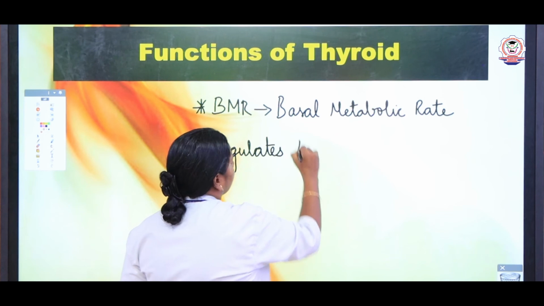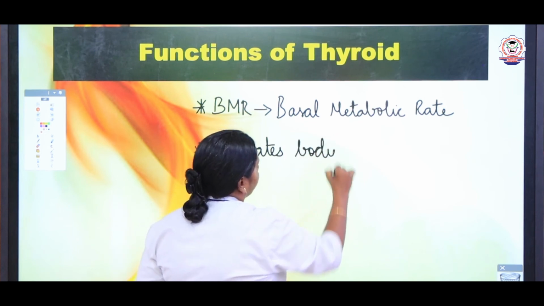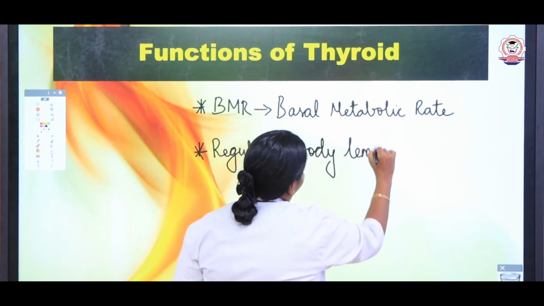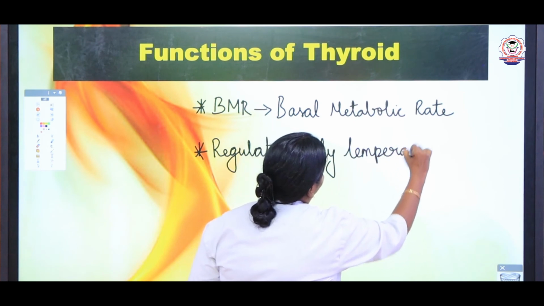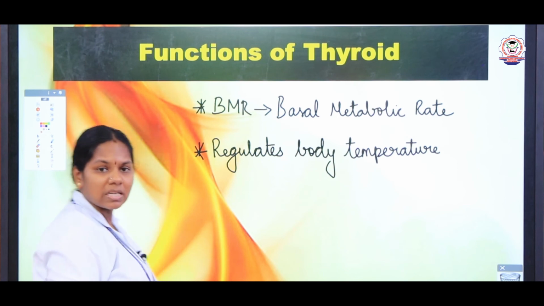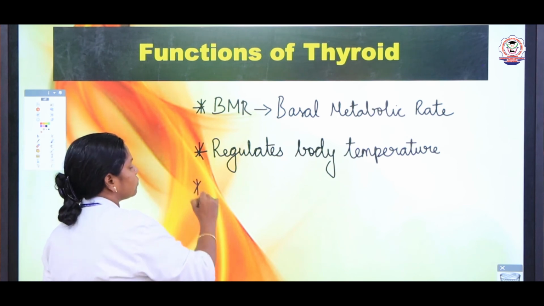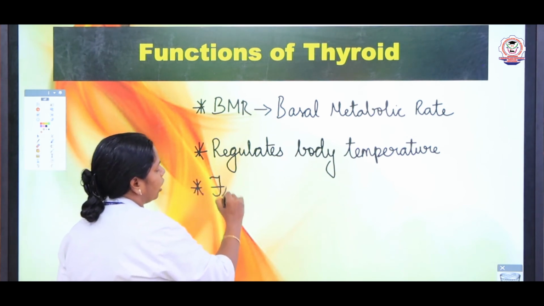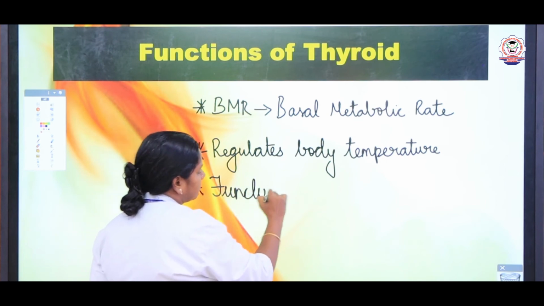It regulates body temperature. And another important function of the thyroid hormones is that it is responsible for the functioning of the central nervous system.